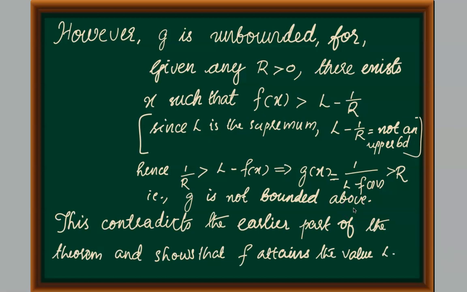And it shows that our assumption that f does not attain the supremum L must be wrong. So we can conclude that f does attain the value L. That is, f attains its supremum. Similarly, we can show that f attains its infimum lambda as well. Thus, we have proved that f attains all its extrema, and this completes our proof.